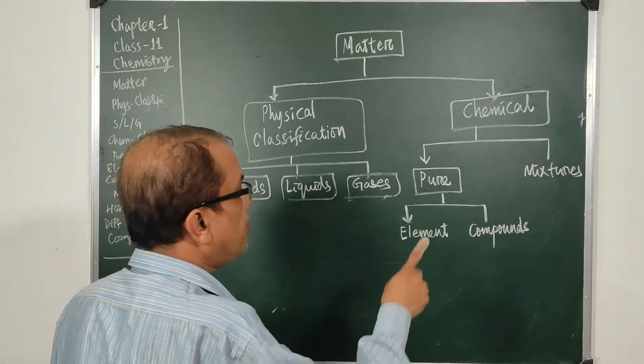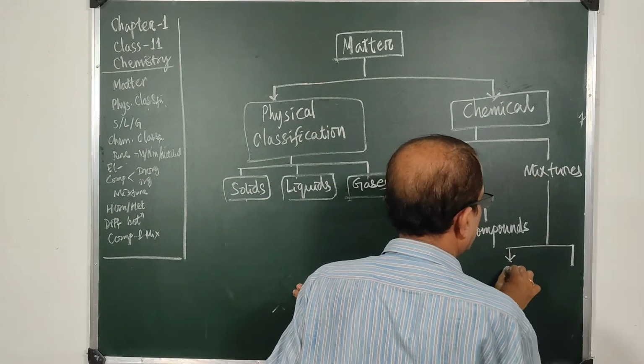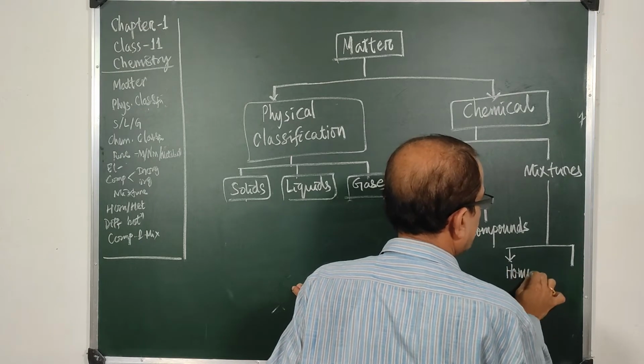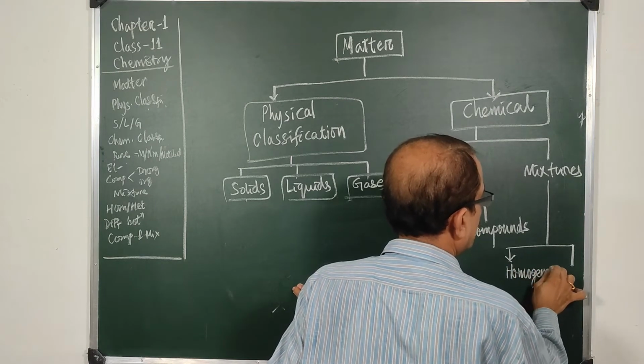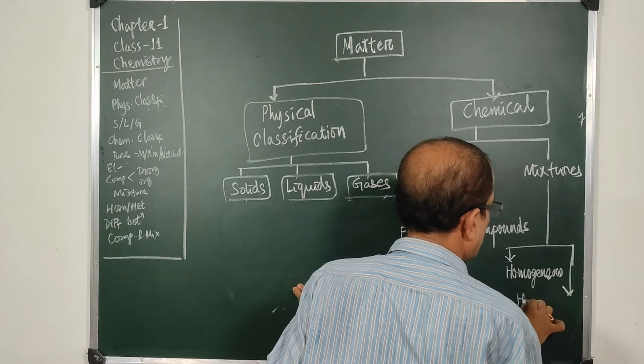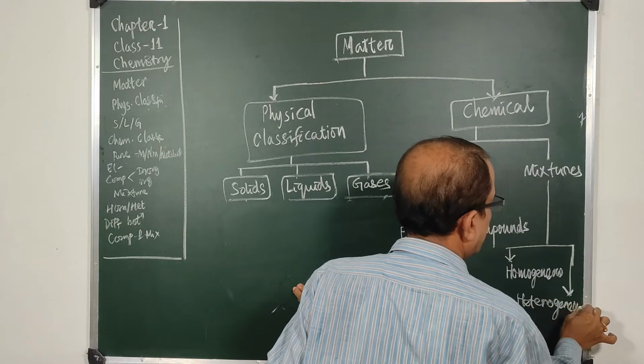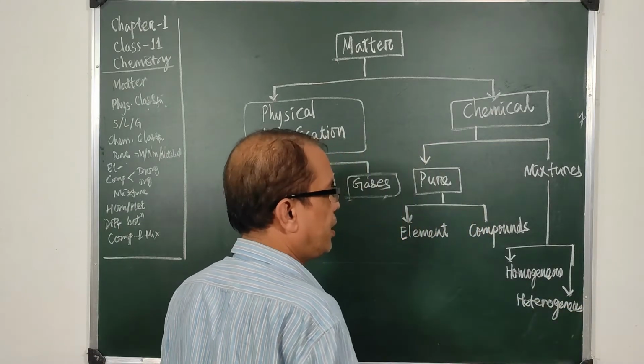And the mixtures, they are also divided into two different patterns. They may be homogeneous, or they may be heterogeneous. We shall also talk on them separately, independently.